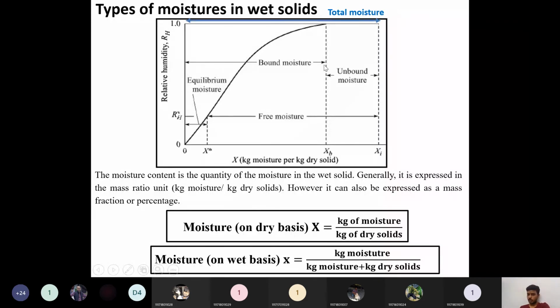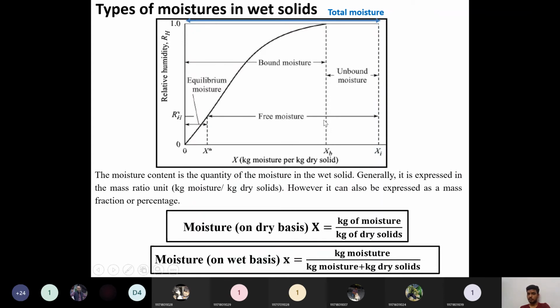Apart from the equilibrium moisture, whatever moisture is there is called free moisture. Here, this is the total moisture. From the initial moisture content to the final, zero moisture content, it is called the total moisture content. Free moisture content is from the initial moisture content to the equilibrium moisture content.